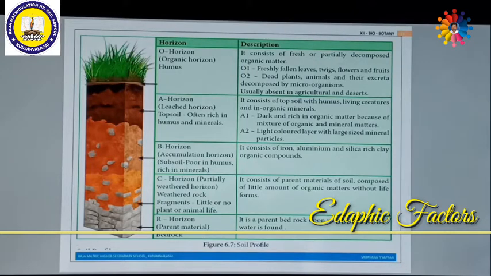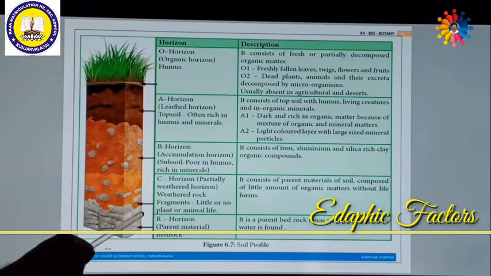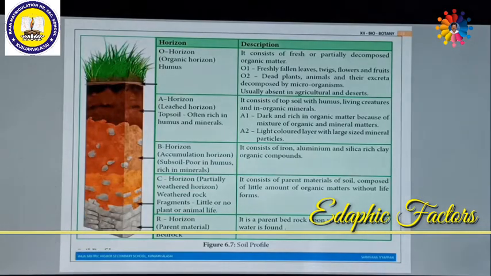That means there are no plants, animals, or even microorganisms. Then the last horizon is the R horizon. The R horizon is also called parental material or bedrock. So it is the parental bedrock upon which underground water is found. Some underground water is also available in the R horizon. So this is called the soil profile.